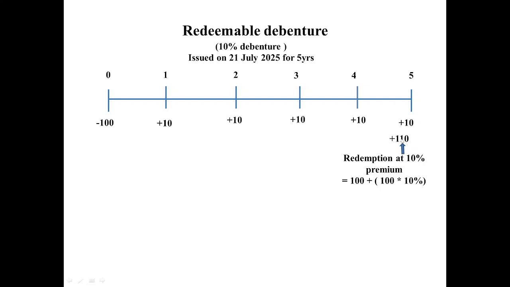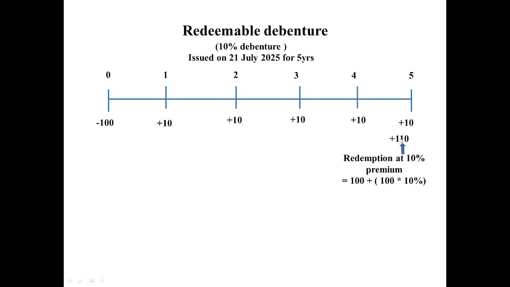How was this 110 calculated? This was calculated using this 100 plus 10% of this 100. So this will be 110. So apart from getting all these coupon benefits, the bondholder got an additional rupees 10 as a benefit at the time of maturity, at the time of redemption. This is very, very important.